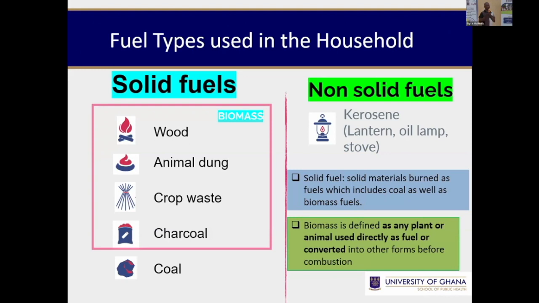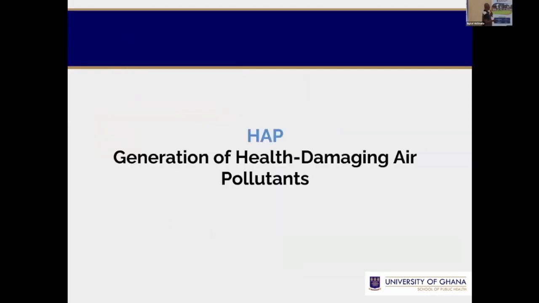But because globally, biomass fuel seems to be very popular, the terms are used interchangeably. We know that coal is very popular in South Africa and also in China. But because most countries rely a lot on biomass fuel, sometimes biomass fuel and solid fuel are used interchangeably. So when you talk about PM2.5, the major fuel that contributes is either the solid fuel or the biomass fuel.